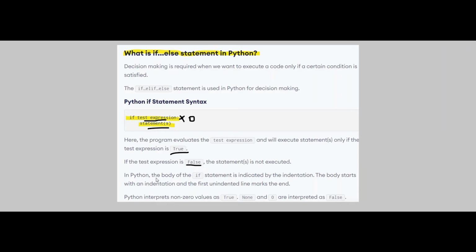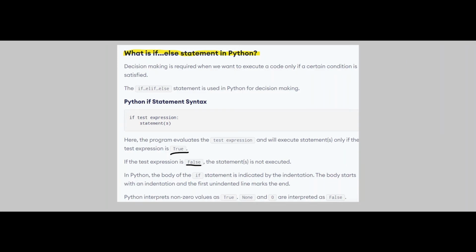Now in Python, the body of the if statement is indicated by the indentation. As I told you, indentation is a must. You can see this is the if condition, and for entering into the if condition I really need an indentation. Okay, let me explain one more time.